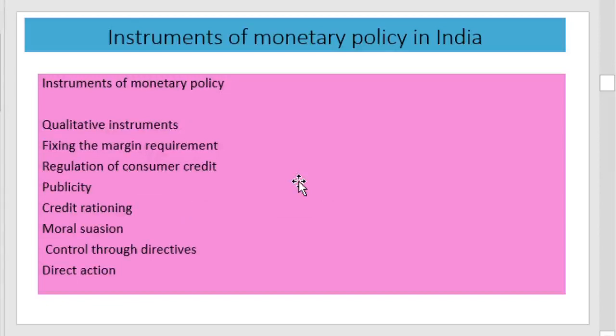The important qualitative instruments are fixing the margin requirements, regulation of consumer credit, publicity, credit rationing, moral suasion, control through directives, and direct actions. These are the important qualitative instruments used by the monetary authority or central bank as tools of monetary policy. That is, we use two types of monetary policy instruments, quantitative and qualitative.